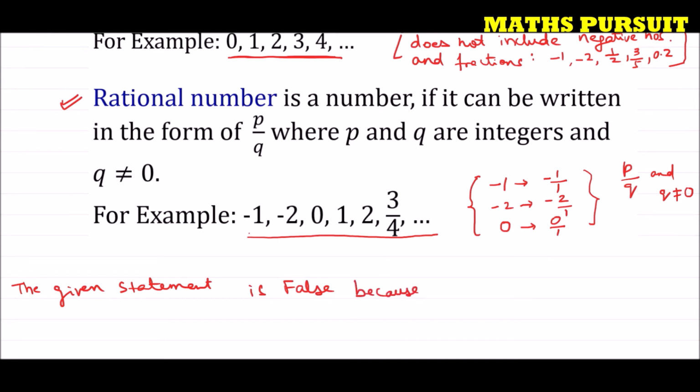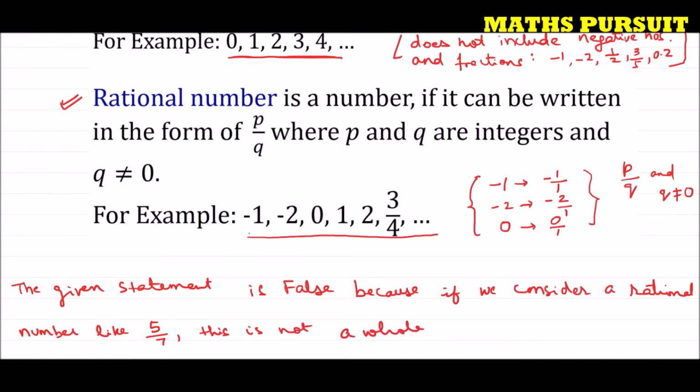For example, if I consider a rational number like 5 upon 7, this is not a whole number.